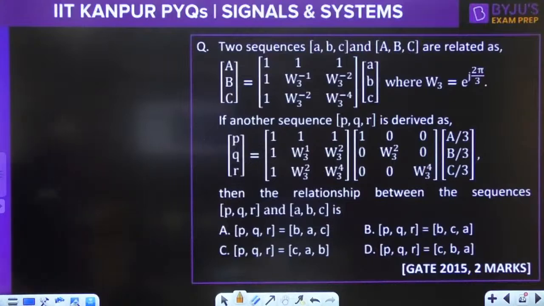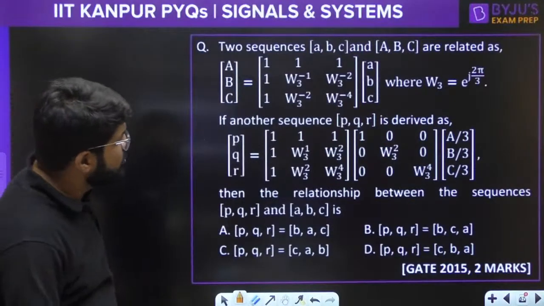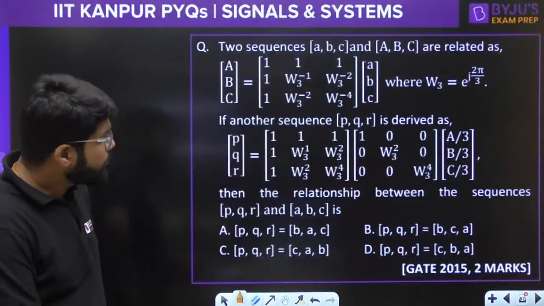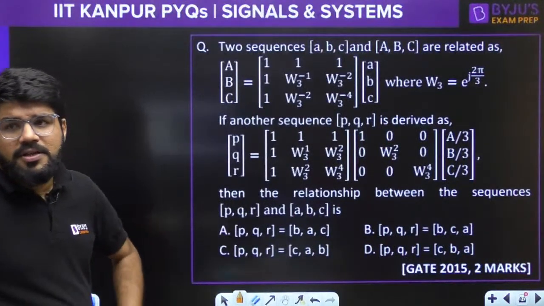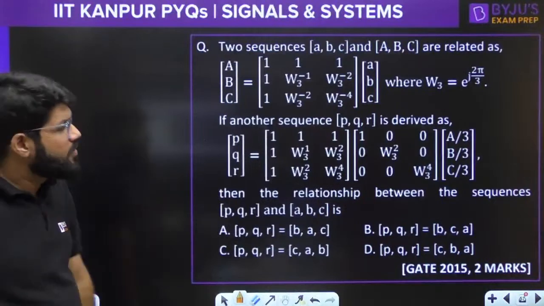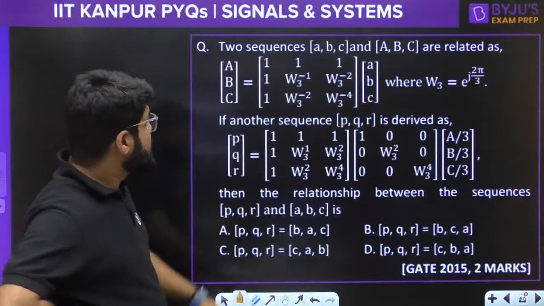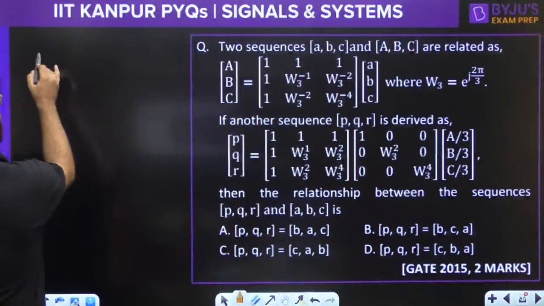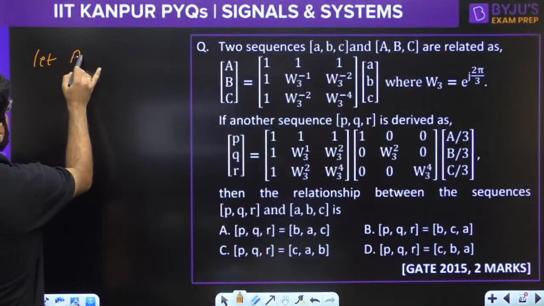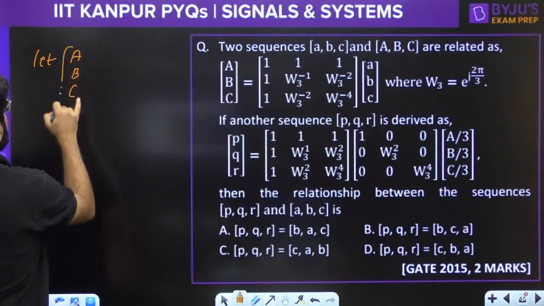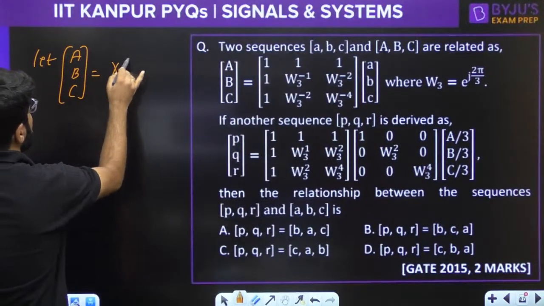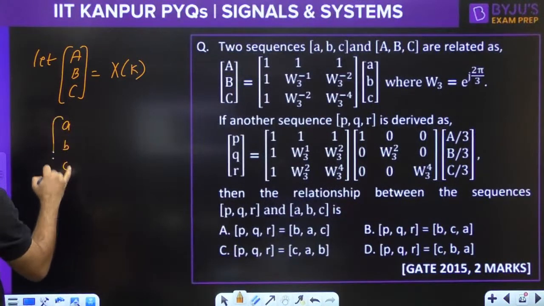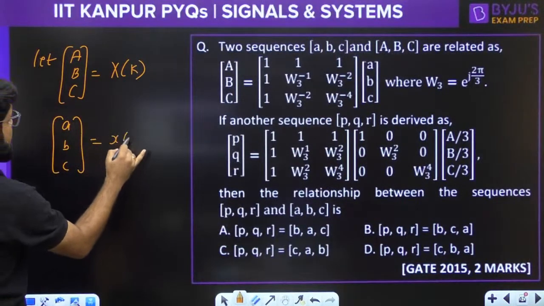So what is this representation actually in front of you? Let this A, B, C be equal to the DFT, and let the small a, b, c be some signal x(n).